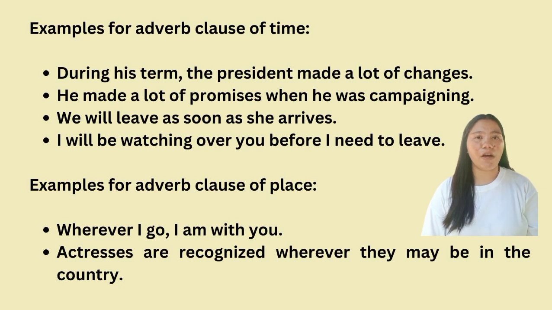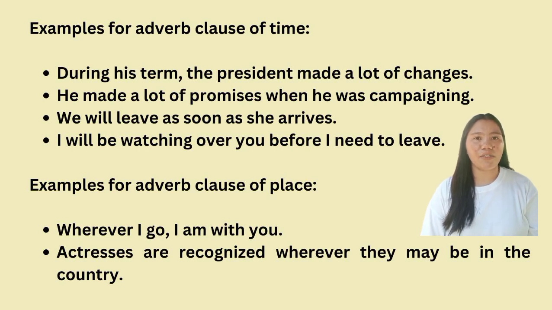Examples for adverb clause of place. First, wherever I go, I am with you. In this sentence, the adverb clause wherever I go indicates the place or location, emphasizing that the speaker is always with the other person regardless of where they go.